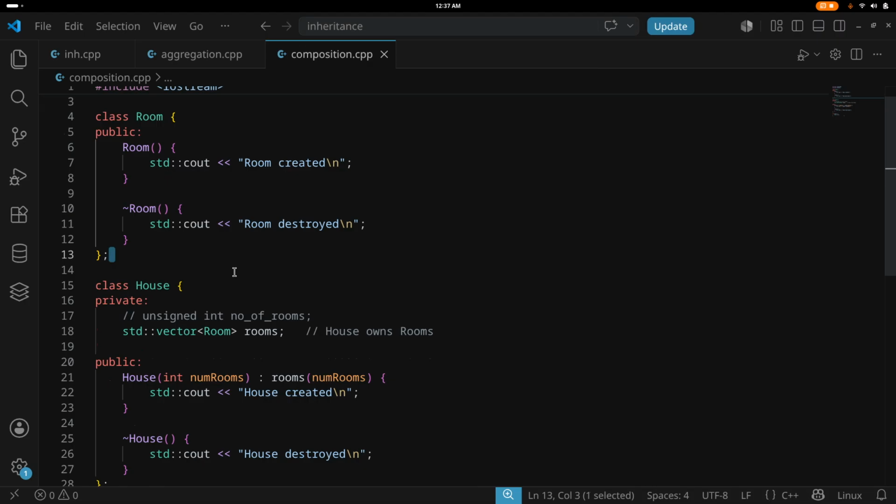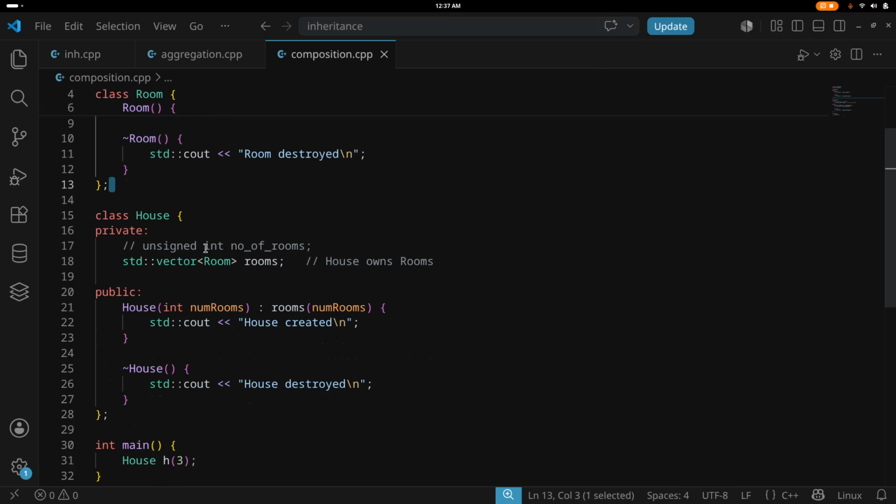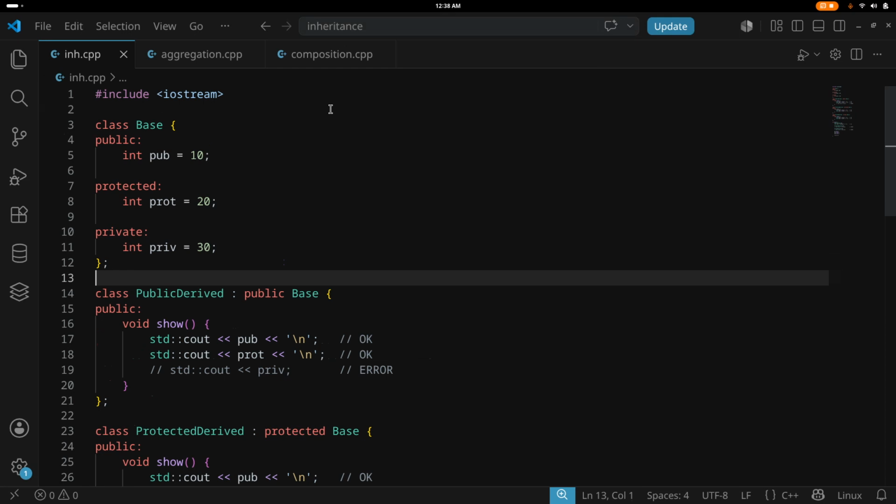So this is the has-a relationship, and in general you try to use composition. The reason is there is no inheritance here, so your class diagram remains simple and there is strong ownership of rooms. There is less chance of this getting messed up when you code because there is no pointer maintenance here. So I think that covers the basics of inheritance, and I will end this video here,